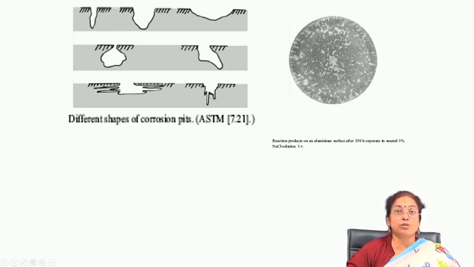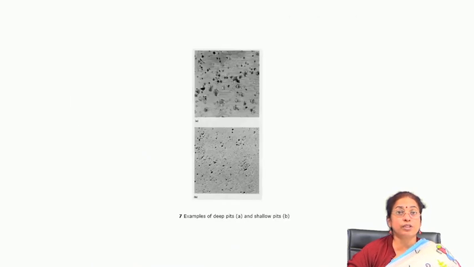But if you want the volume fraction of pits, you have to go for cross-sectional observation and find the dimensions of the pits, or otherwise use non-destructive testing like X-ray micro CT scanning, by which you know the size and dimension of the pits to a large extent, and then document it as a function of time. So, this is a very interesting and dangerous form of corrosion, and you have to be very careful.